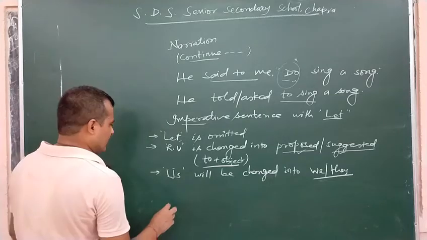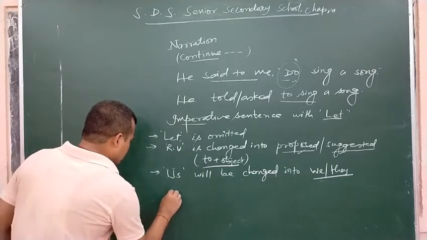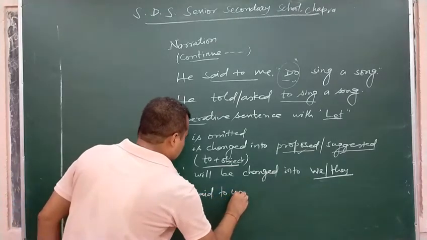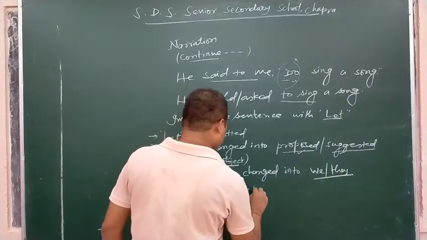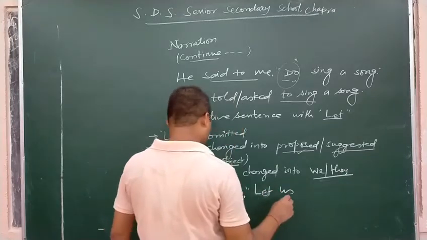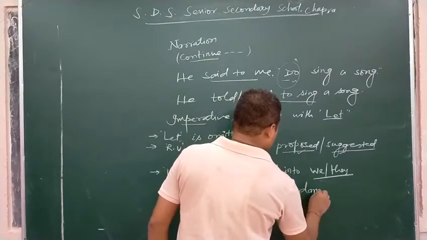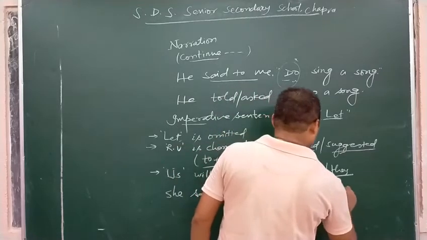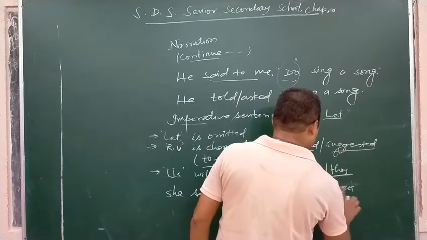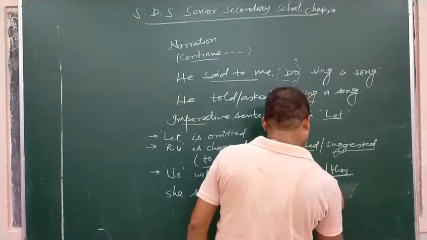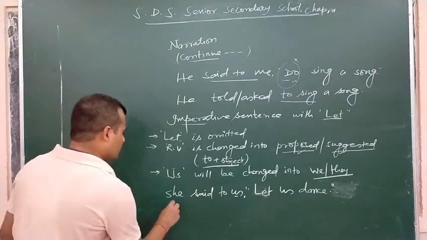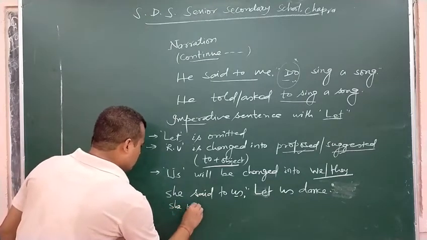So, see an example for it. She said to us, let us dance together. Or simply, let us dance. Here we have an object. So she proposed or suggested.